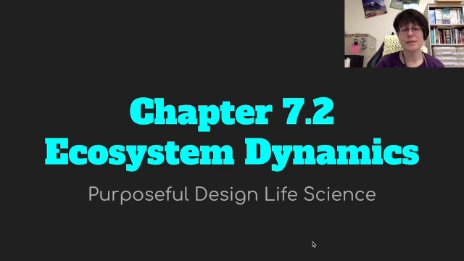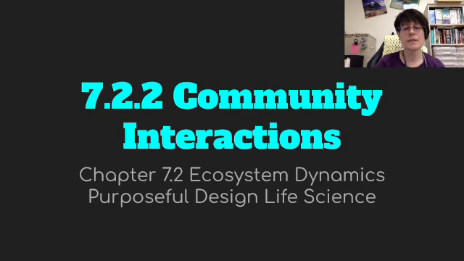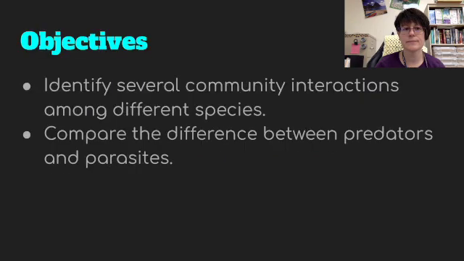Hi everybody. It's Mrs. Pound, and we are studying Chapter 7.2 on Ecosystem Dynamics from Purposeful Design's Life Science. Today we're going to talk about Section 7.2.2 on Community Interactions. Our objectives will be to identify several community interactions among different species and compare the difference between predators and parasites.